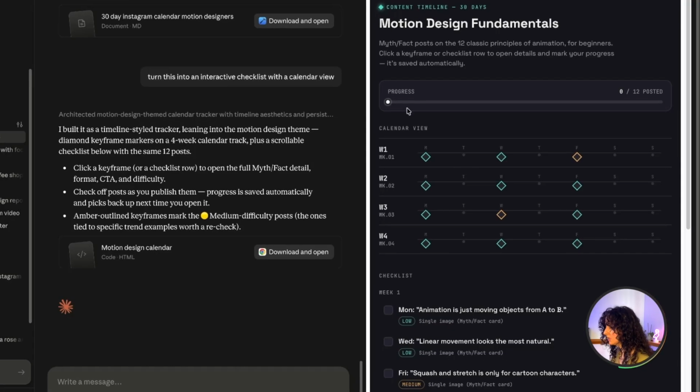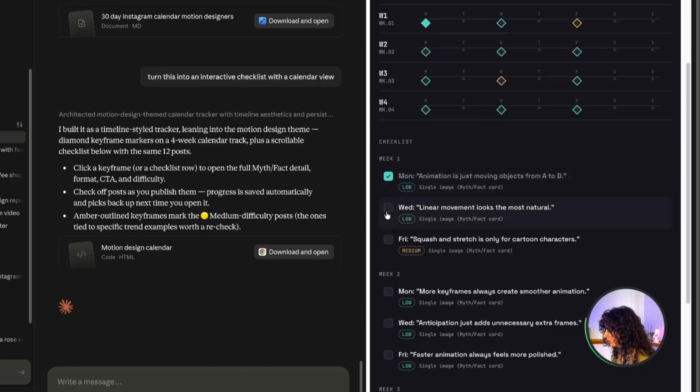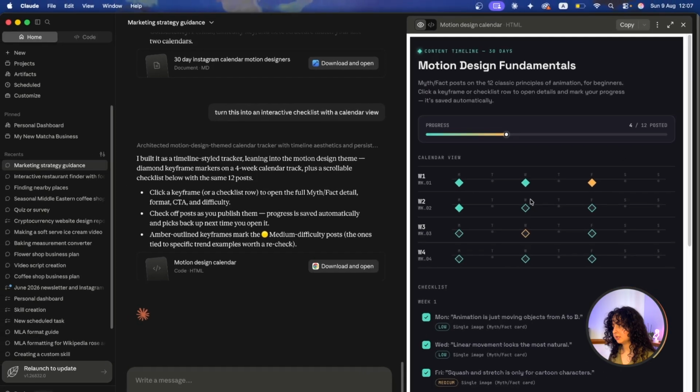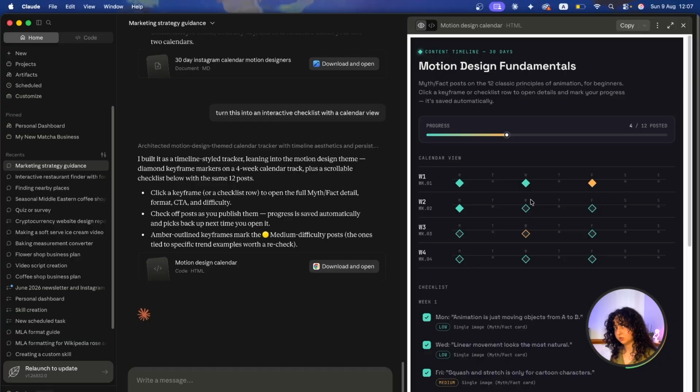It looks pretty good. I have a progress bar. I have a little bit of a description up here, and I could checklist the following items, and you can see that it gets highlighted on the calendar as well. So that's how I could take a regular document and turn it into something more engaging for me and something that is tailored to my need.